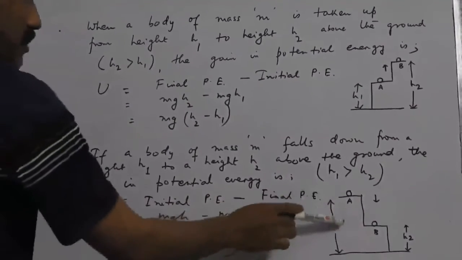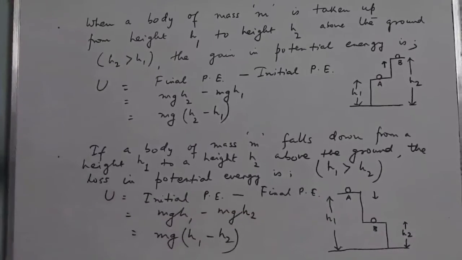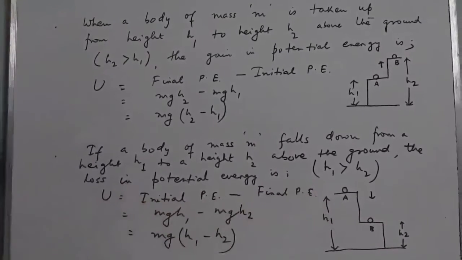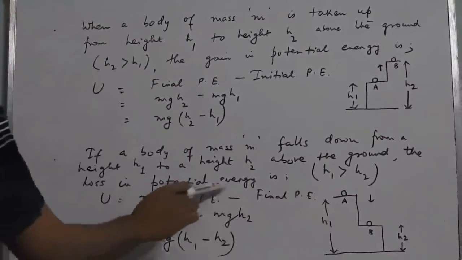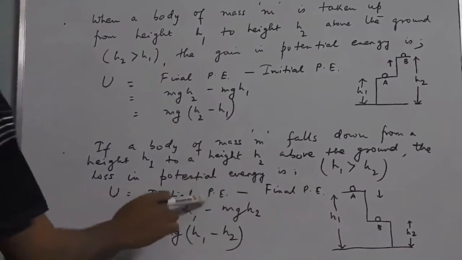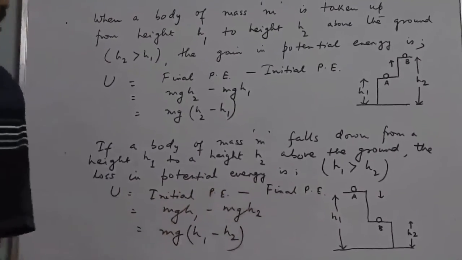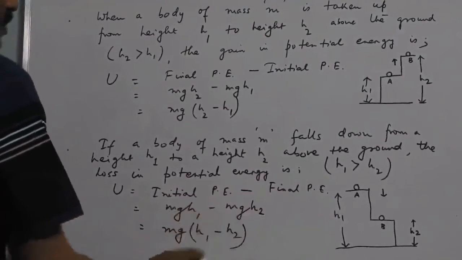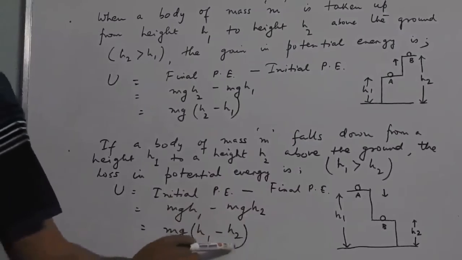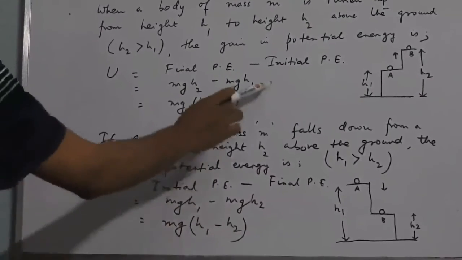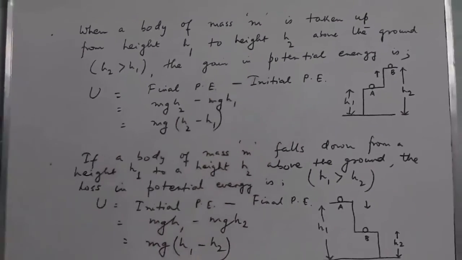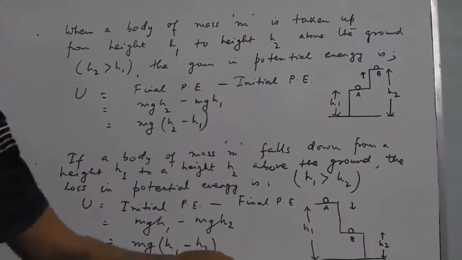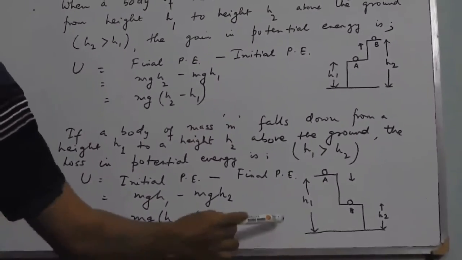Then it has lost some amount of potential energy in descending that specific height. So its loss in potential energy will be initial potential energy minus final potential energy, which will be mgh1 minus mgh2, which becomes mg into h1 minus h2. In the first case, the body has gained some amount of potential energy. In this case, the body has lost some amount of potential energy.